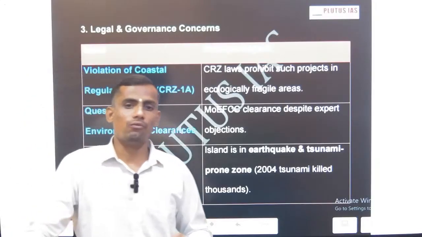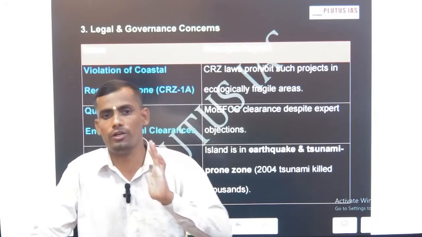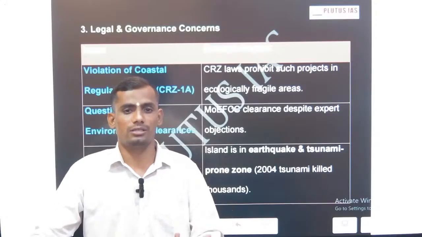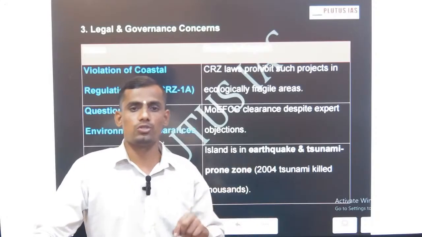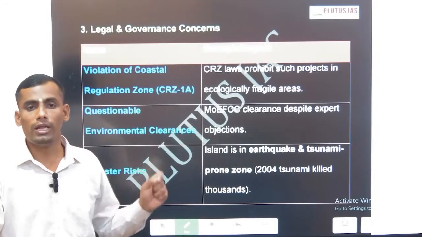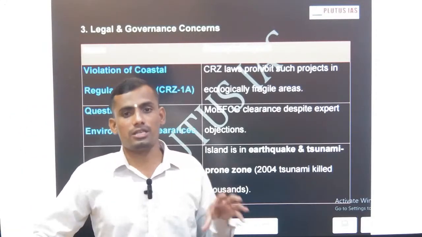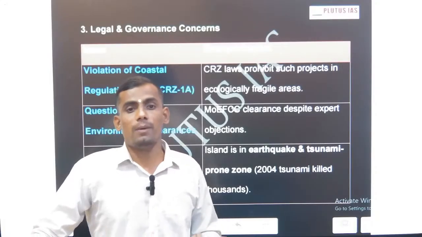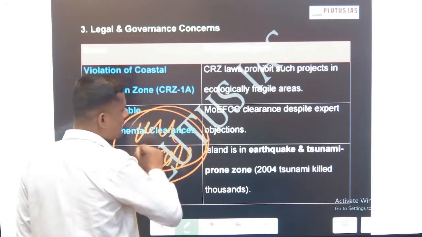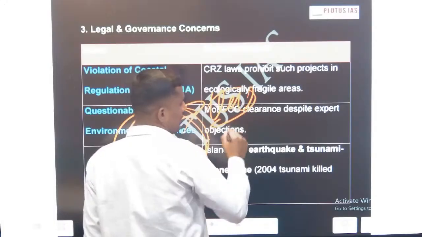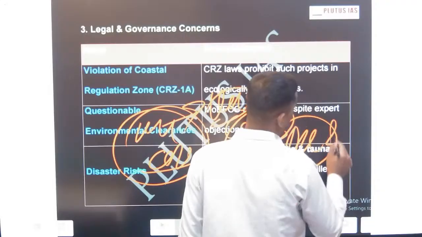The next is the Coastal Regulation Zone. The Government of India is the one preparing the regulation, and the Government of India is violating the regulation. That means who guards the guardians? This is the second issue, because this area lies under Coastal Regulation Zone 4.8, and this makes it vulnerable. The third one, as I said earlier, is the disaster-related concern. And the fourth one is, if you see, we have volcanoes, coral reefs, everything, and these are the overall concerns related to the Greater Nicobar Developmental Project.